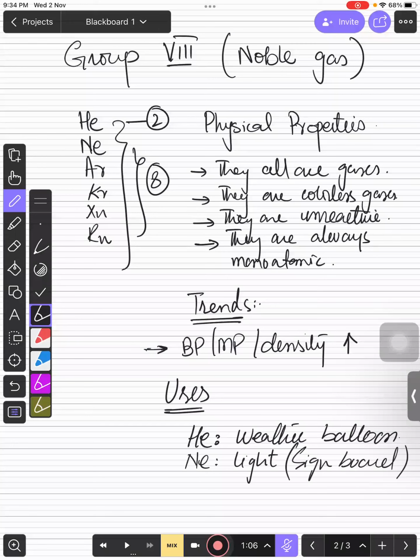These are the things that you need to remember about their uses, and this is all about group number 8 that you need to remember according to the new syllabus, right? It's very short, right, children? Yes sir. Then we have transition metals.